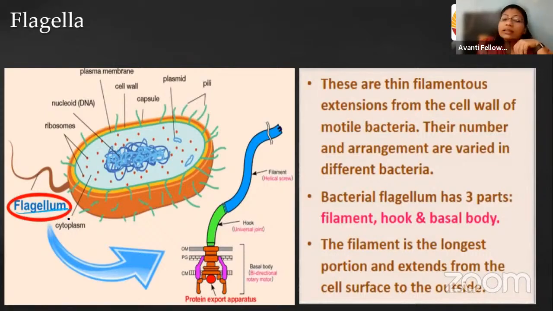The flagellum is composed of three components: basal body, hook, and filament. The basal body provides the attachment of the flagellum to the bacterial structure, from where it gets bidirectional rotatory motion, which helps in the locomotion of the bacteria. They protrude out of the surface of the bacteria.